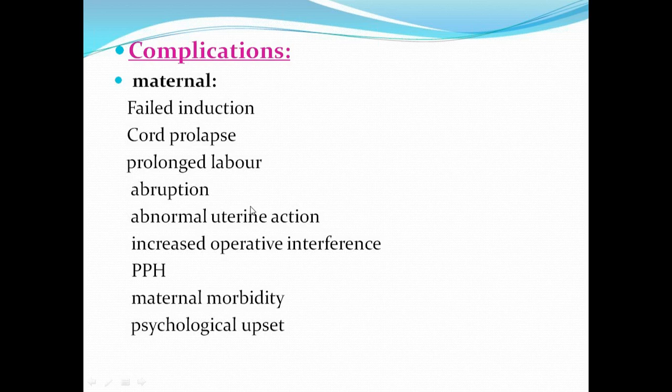Then another complication is abnormal uterine action. So what did I mean when I said abnormal uterine action as a complication of induction? Whatever method you are using should induce labor pains, and those labor pains, in intensity and frequency, should mimic natural labor pains.